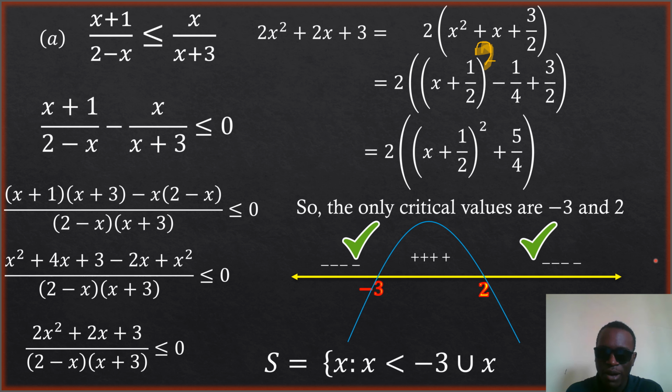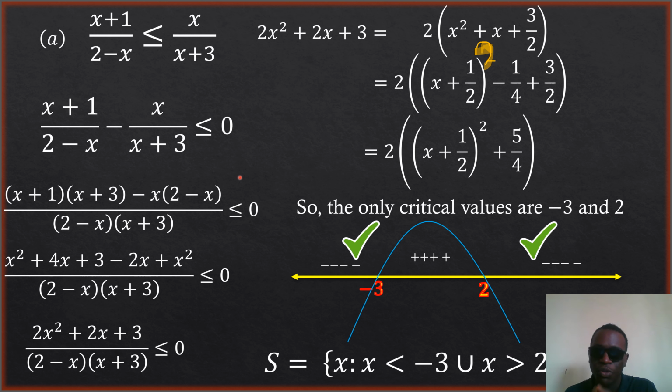Okay, so our solution set to this inequality is just that x is such that, in set notation, x is less than -3, union x is greater than +2. So this is the answer to the A part of the problem.